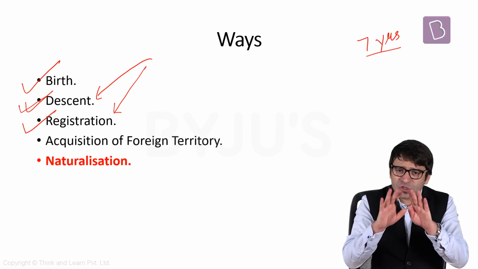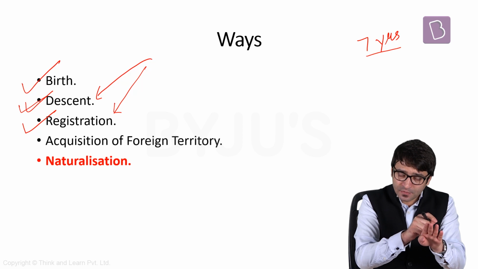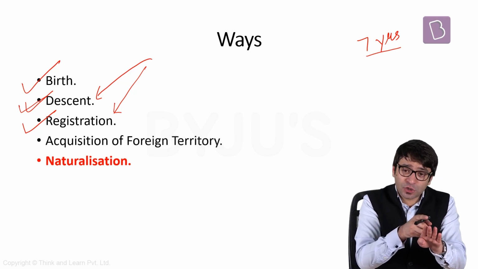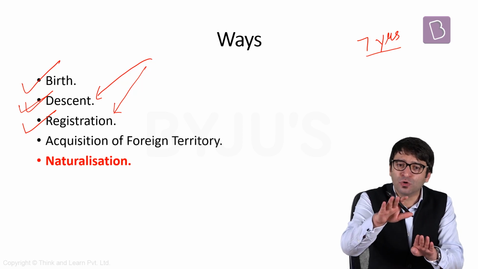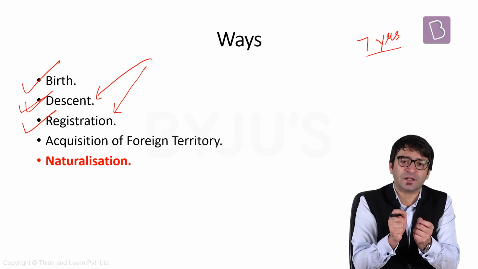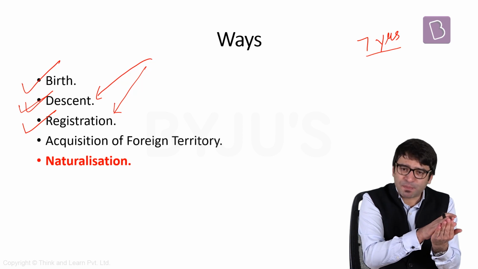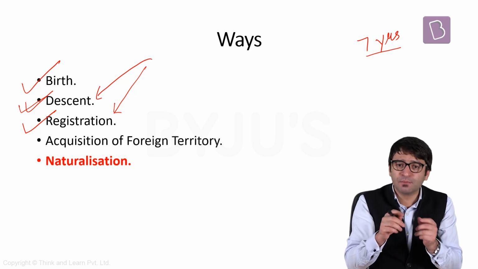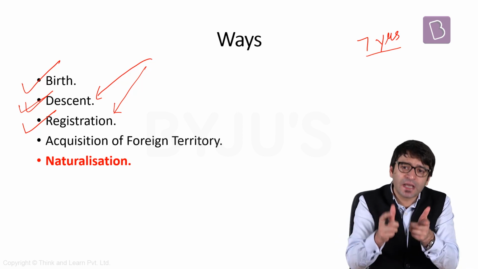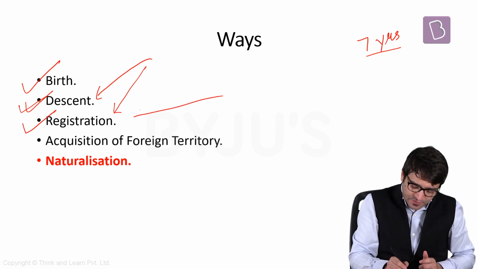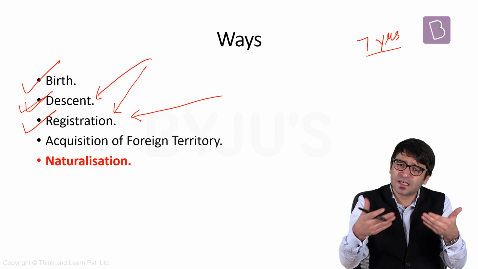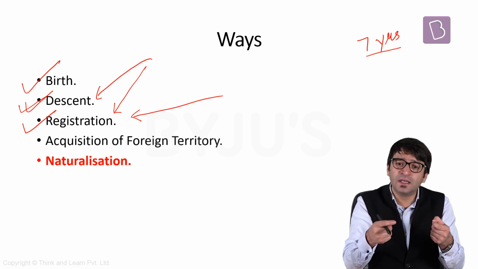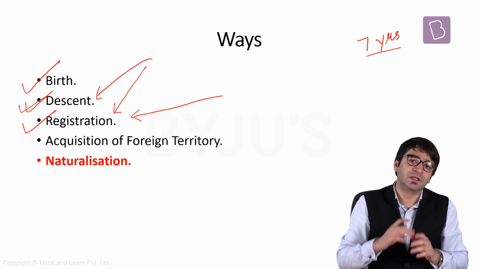That means your spouse, who is not an Indian, not born in India, not born to an Indian parent outside India, but is related to you by marriage, can also become an Indian citizen provided he or she applies for Indian citizenship by registration. For that, there are some conditions. That means the spouse should have resided in India for a period of 7 years.